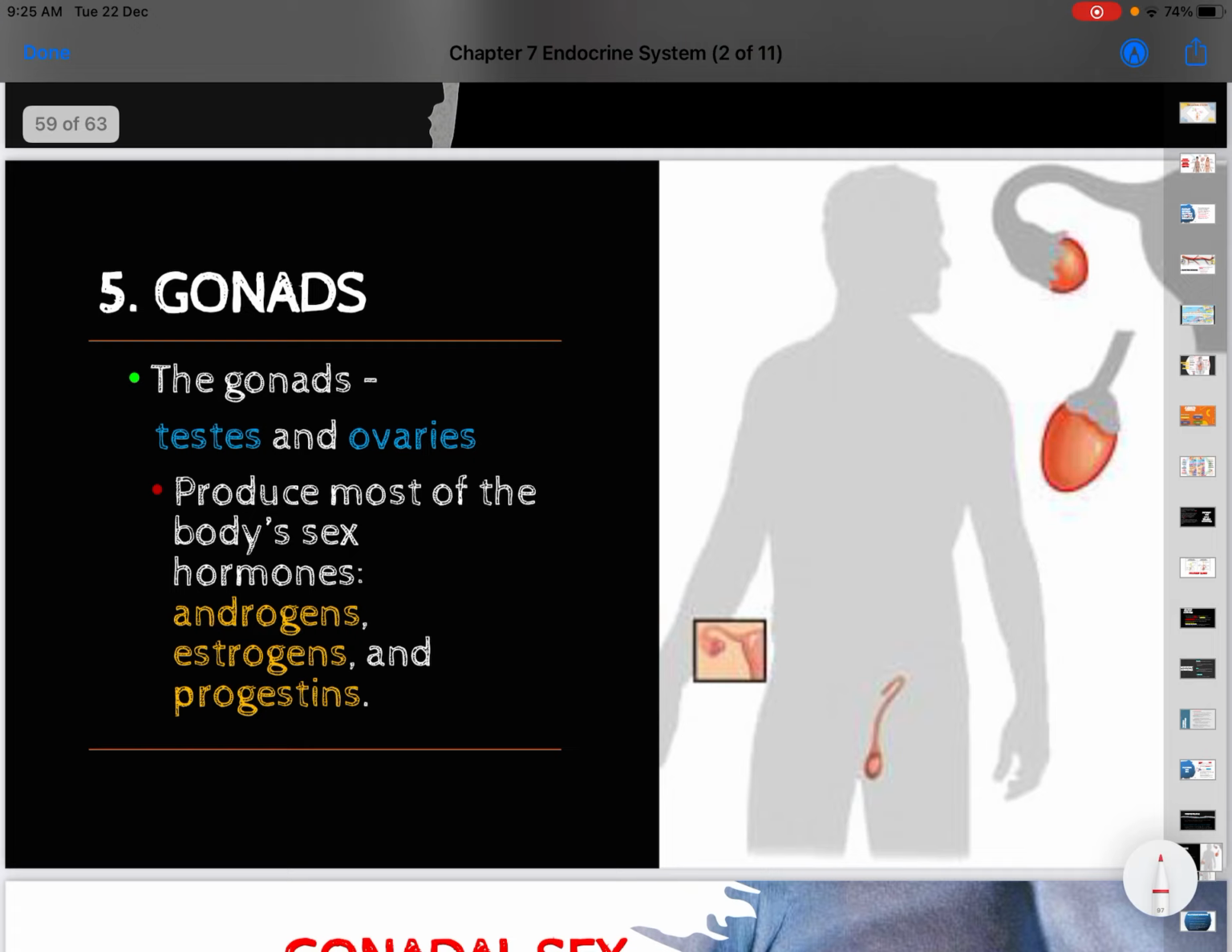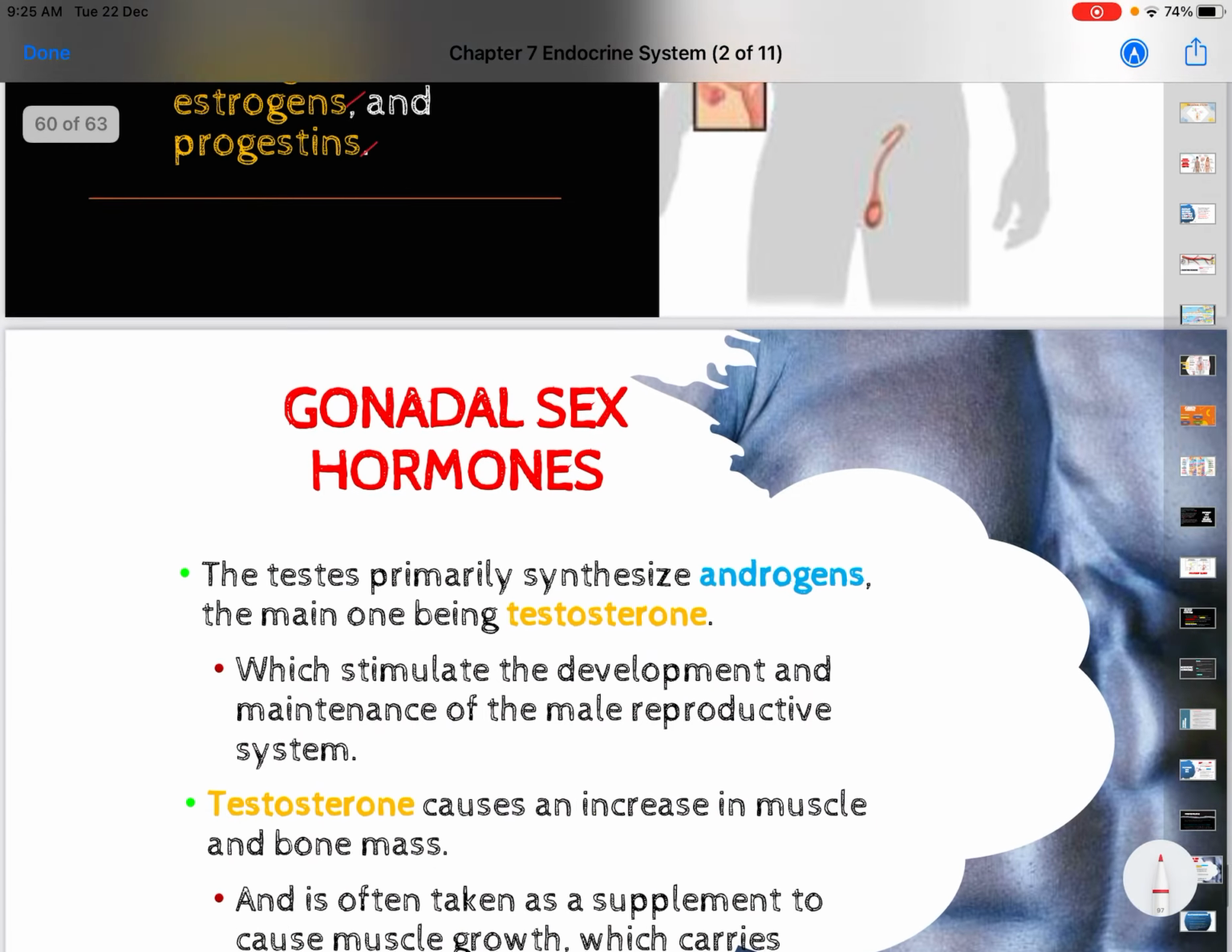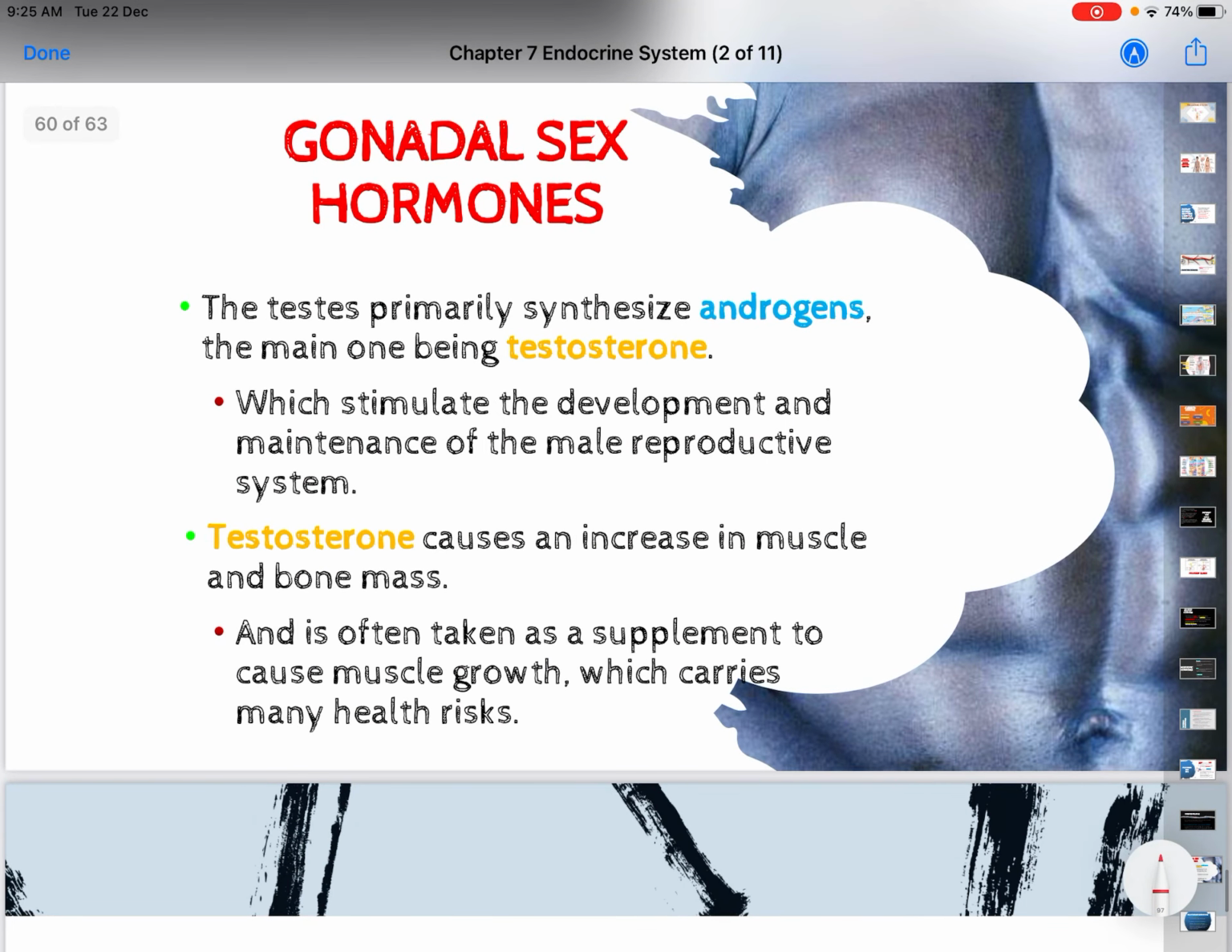Now we go into the gonads. Gonads are the testes and ovaries. They produce sex hormones, and the sex hormones consist of androgens, estrogen, and progestin. The testes normally produce androgens, and the hormone released is testosterone. So this belongs to the male. This testosterone is very important for the development and maintenance of the male reproductive system, and also for the secondary characteristics of the male.